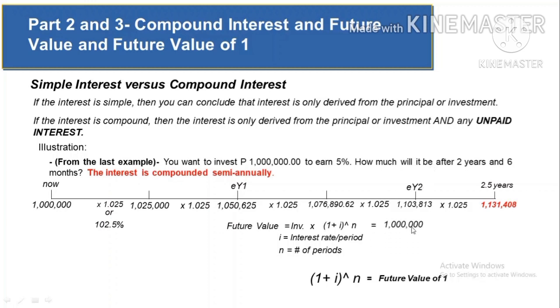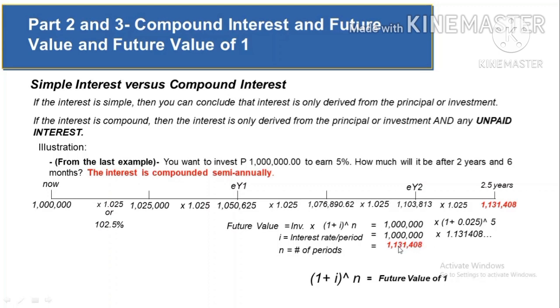We have 1 million times (1 + 0.05)^5. You solve first the future value of 1. Then you should be getting 1.131408 and so on, because this has been rounded off. Then multiply it with the investment and you're gonna get 1,131,408. As you have noticed, it has a similar answer to the timeline method.